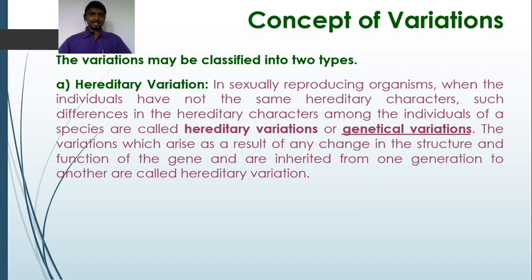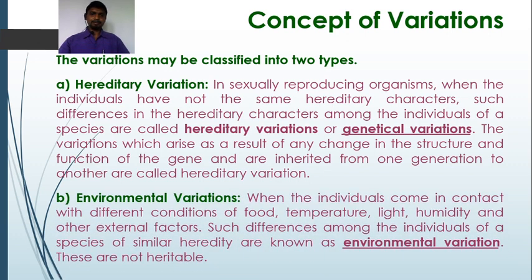The variations which arise as a result of any change in the structure and function of the gene and are inherited from one generation to another generation are called hereditary variations. Such variations are hereditary, meaning they are transmitted from one generation to the successive generation. These hereditary variations occur due to a change in the structure and function of the gene, and they are inherited from one generation to another. These are the hereditary variations.